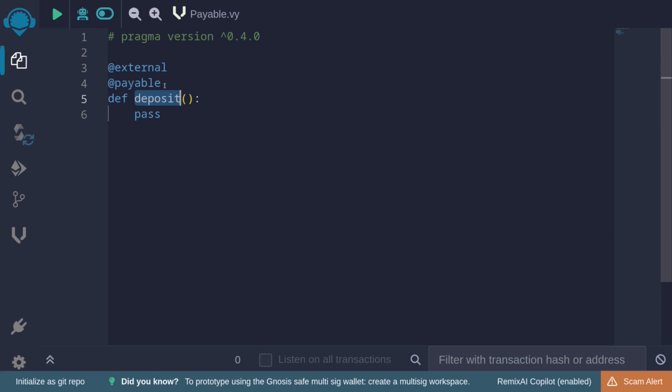If this function was not declared as payable, and if you try to call it and also send Ether, then the function will fail. However, by declaring it as payable, we're saying that this function is allowed to receive Ether.